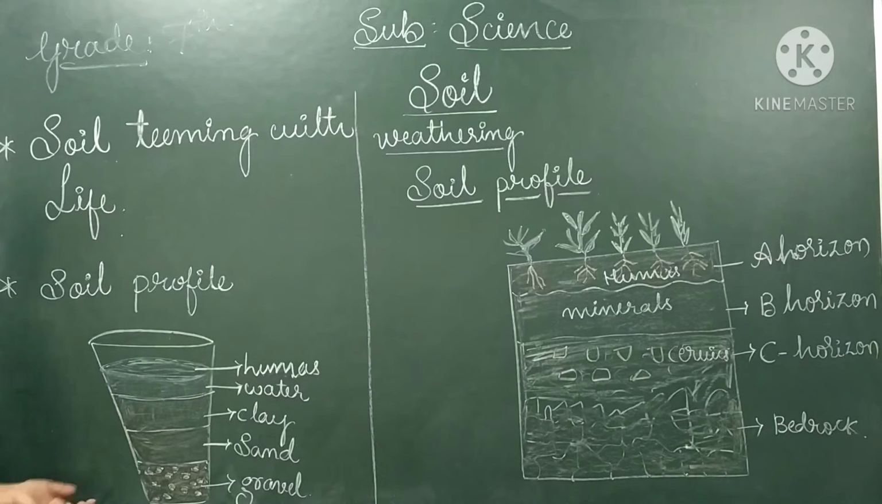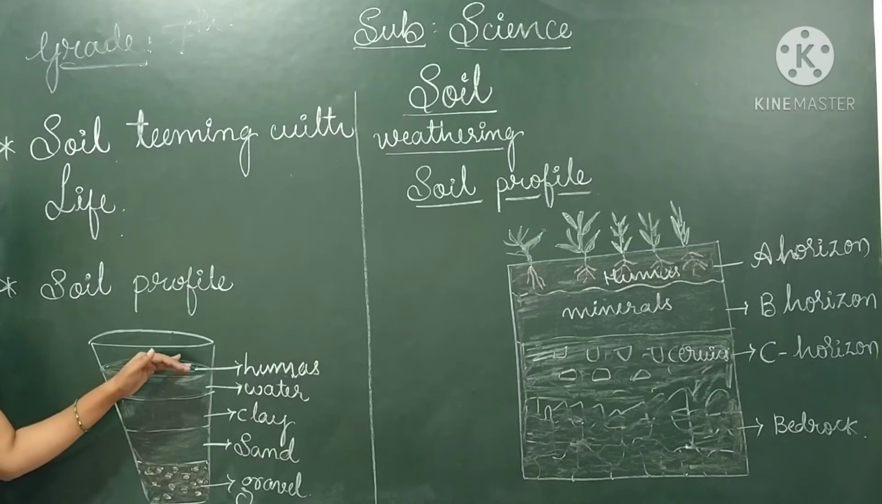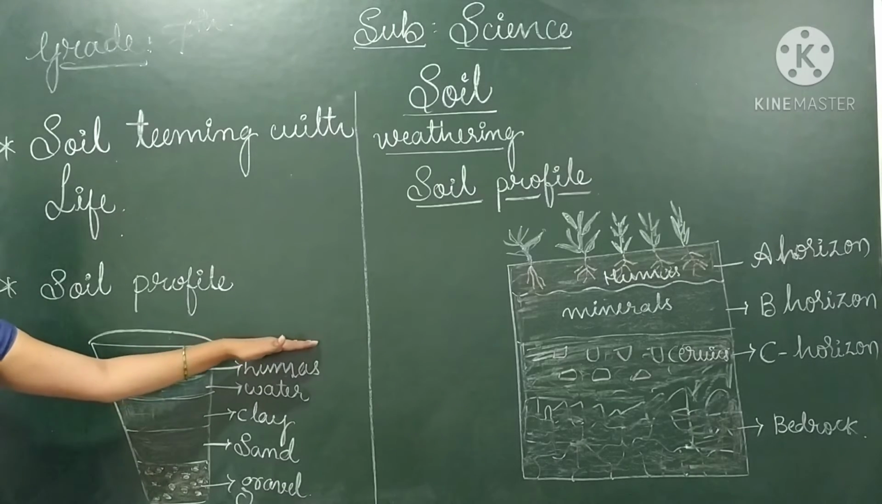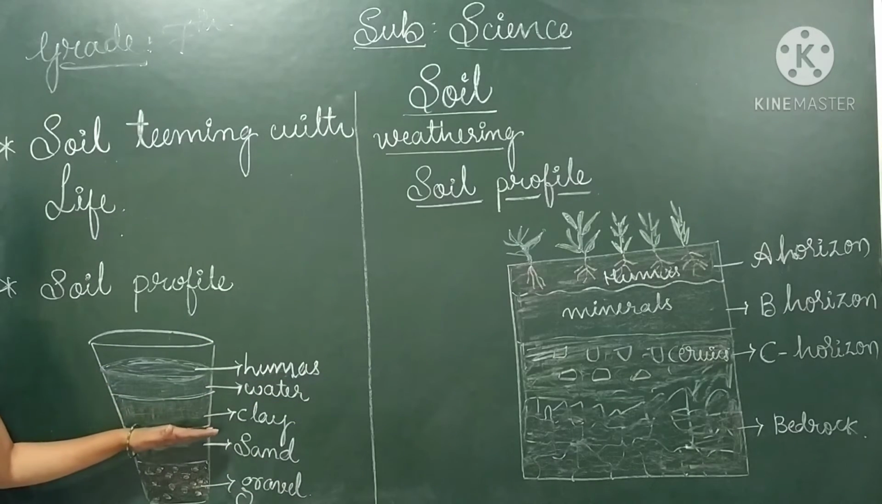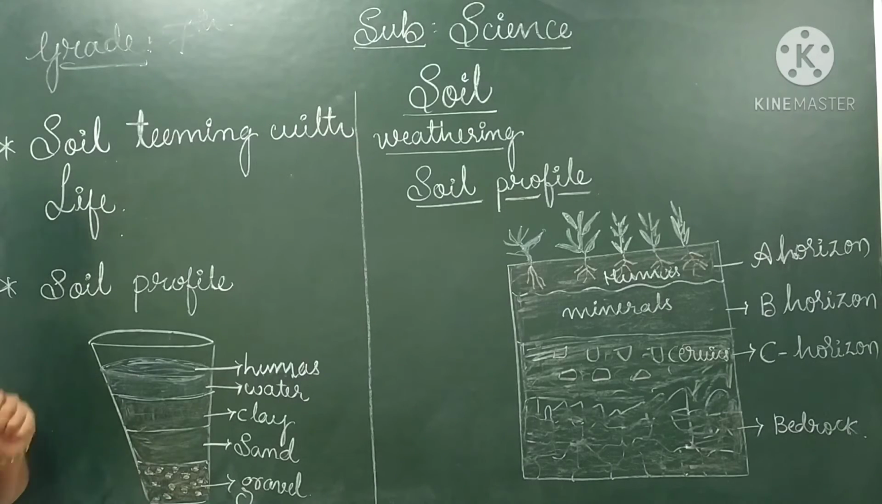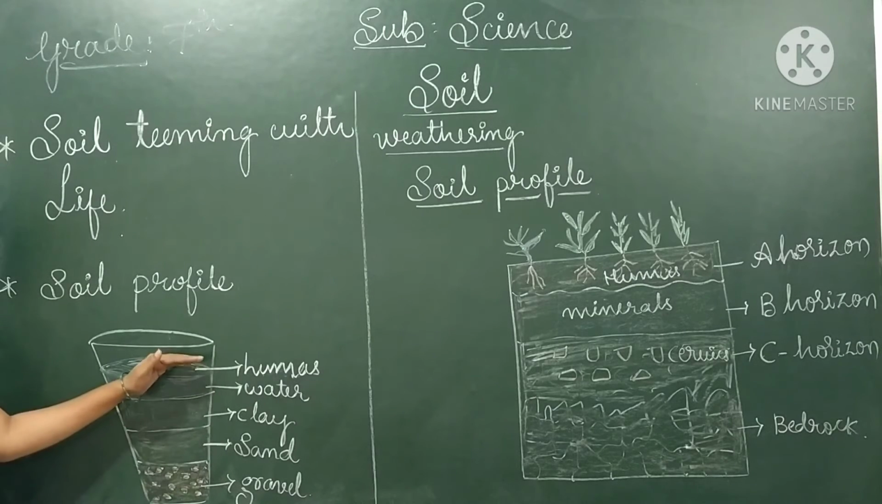What are those layers? First, humus, which floats on water. That is the dead and decaying matter of plants or other animals. That is humus. And then water, which I have poured here. And next one, clay. Okay, clay. And next to that is sand, and next to that is gravel. So a handful of soil contains all these things: gravel, sand, clay and humus.